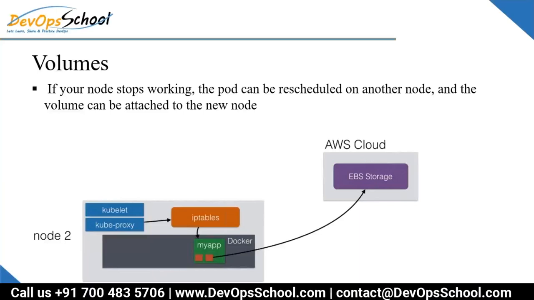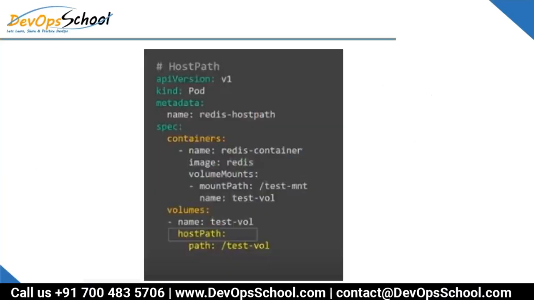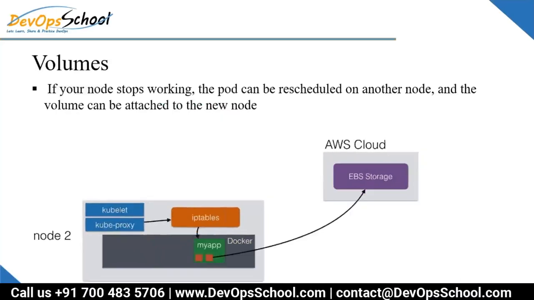When it gets to the other node, the same storage you can mount back. That way the application gets the same files. So this is the portability. This is called the portability option. Okay, did you understand this storage portability, how it works?